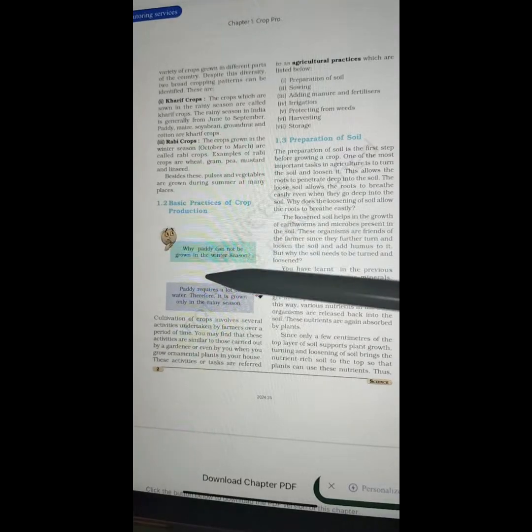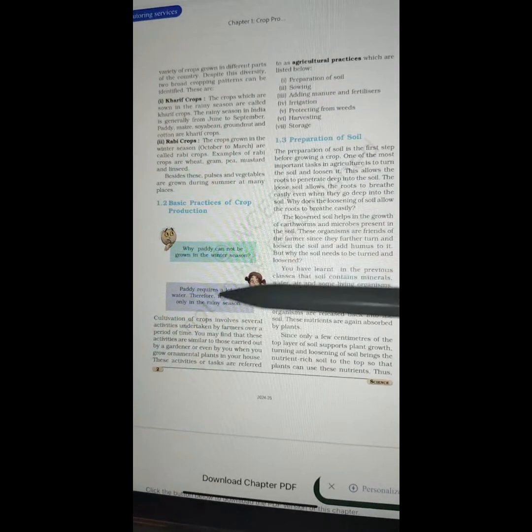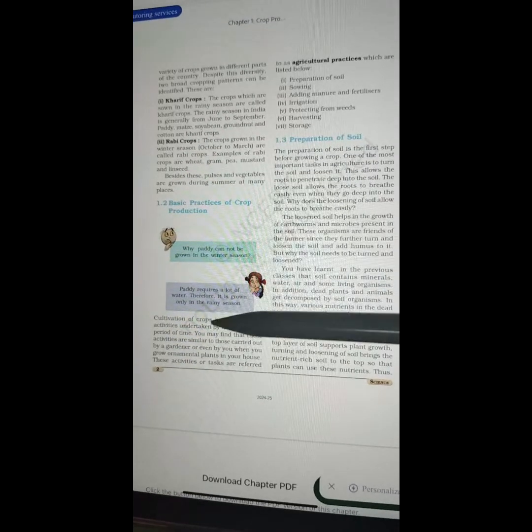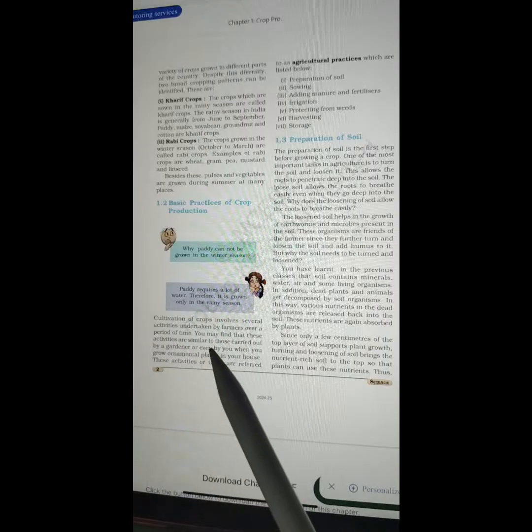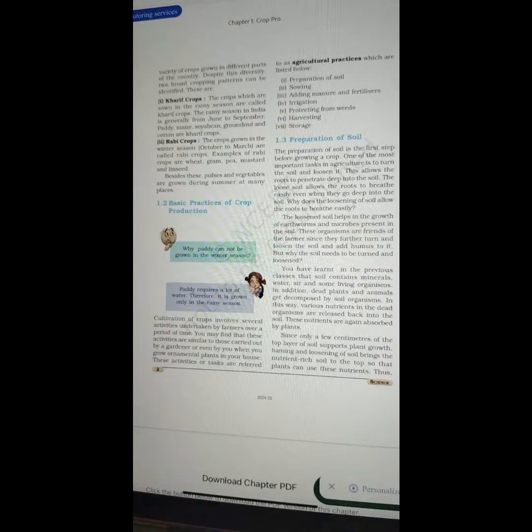1.2 Basic practices of crop production. Why paddy cannot be grown in the winter season? Paddy requires a lot of water, therefore it is grown only in the rainy season. Cultivation of crops involves several activities undertaken by farmers over a period of time. You may find that these activities are similar to those carried out by a gardener or even by you when you grow ornamental plants in your house. These activities or tasks are referred to as agricultural practices, which are listed below.